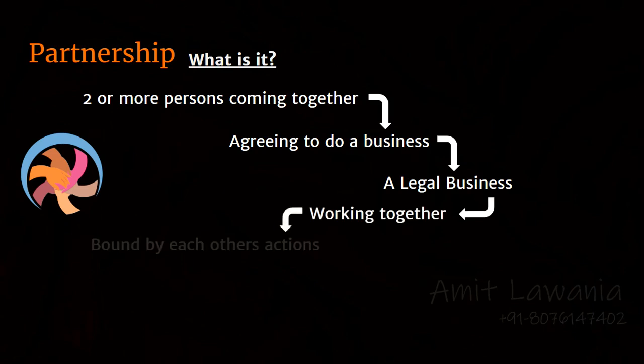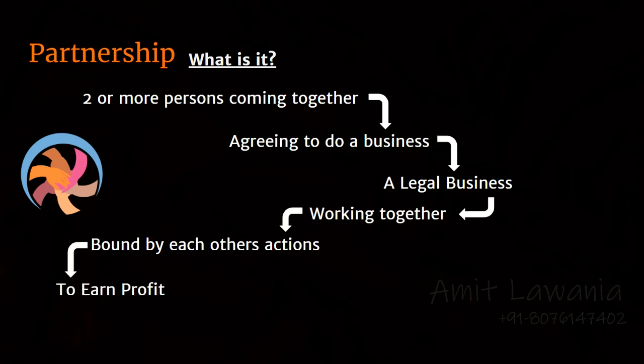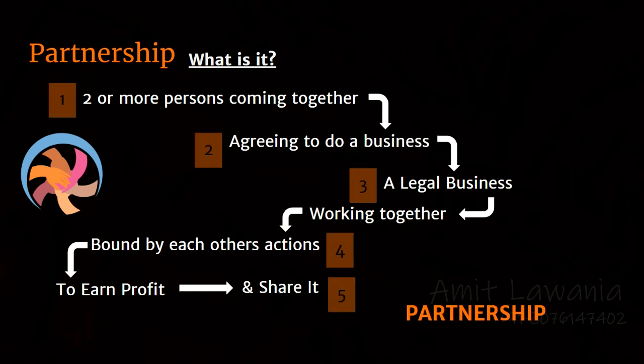They bind the partners by their decision with the aim of making profits, and profits that they share among themselves. Now, all these points that I have mentioned above make up a partnership firm. And also, these 5 points here are the characteristics of partnership, which we will discuss in the next slide.